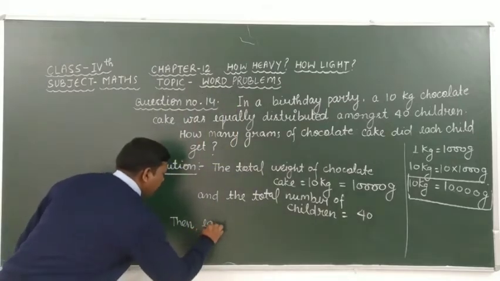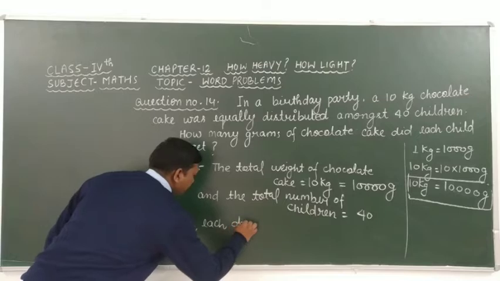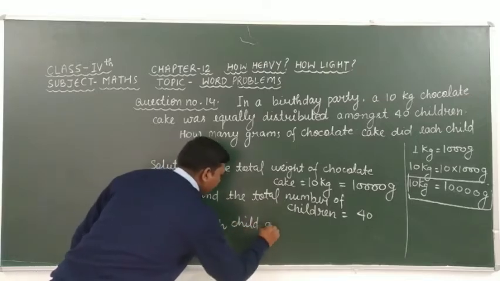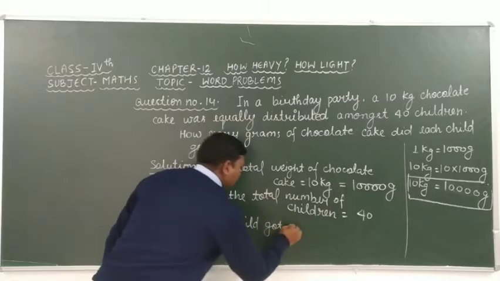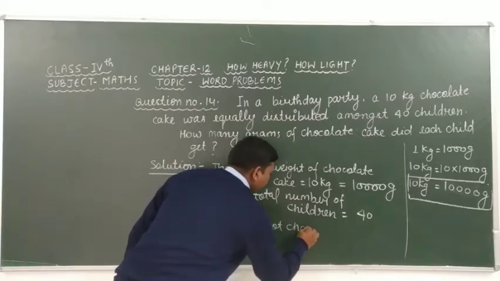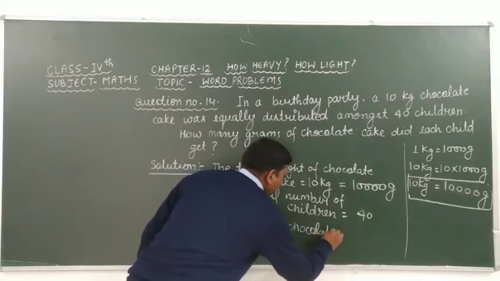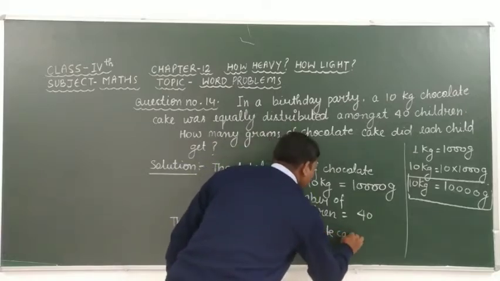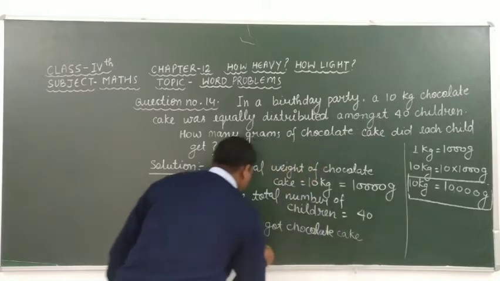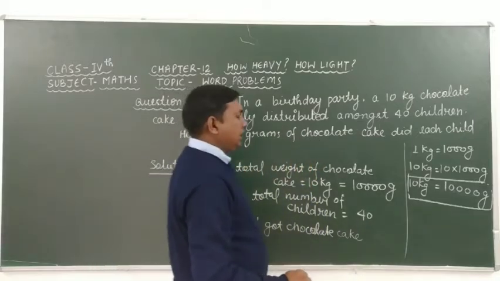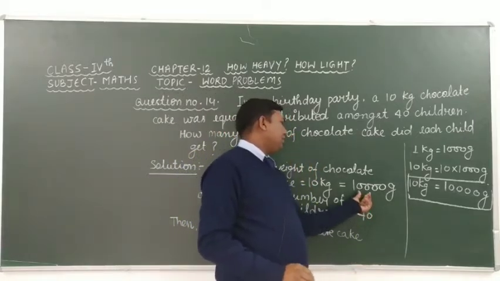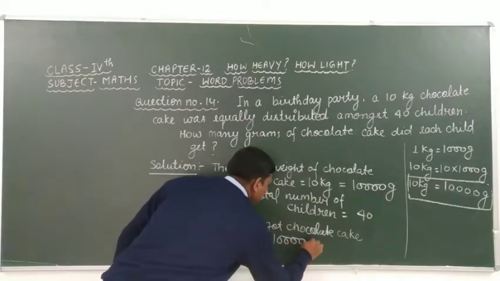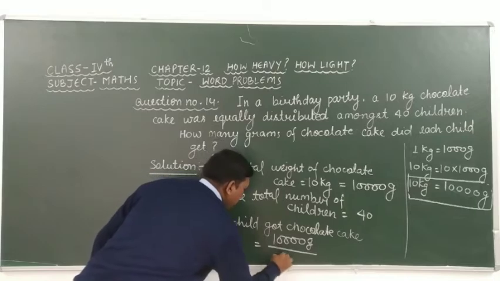Then each child got chocolate cake, which is equal to, dear friends, the division of 10,000 gram by 40 children.